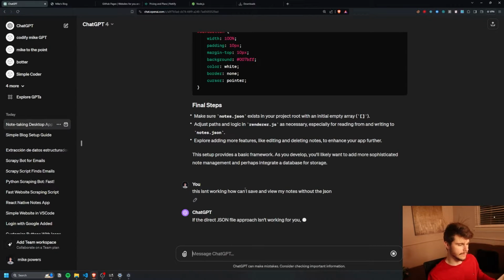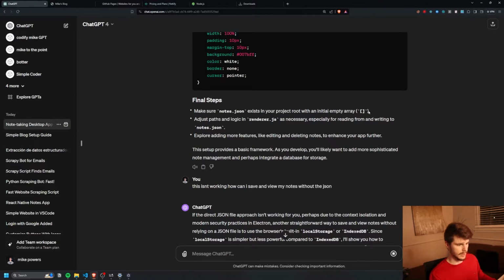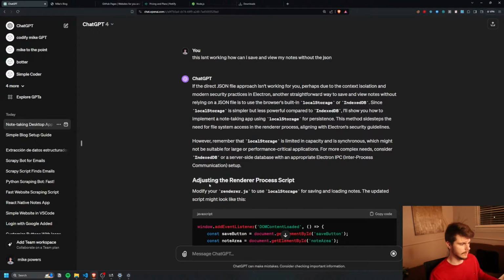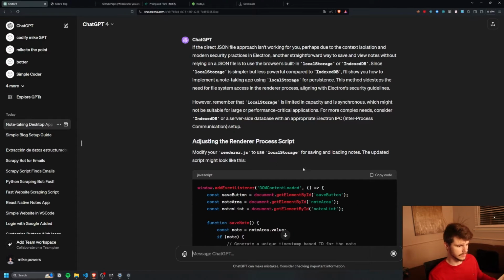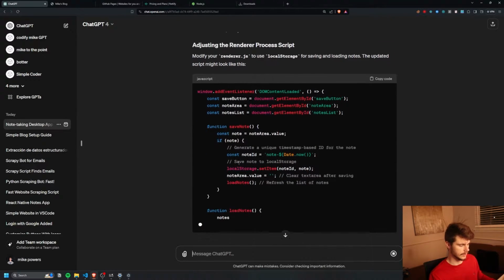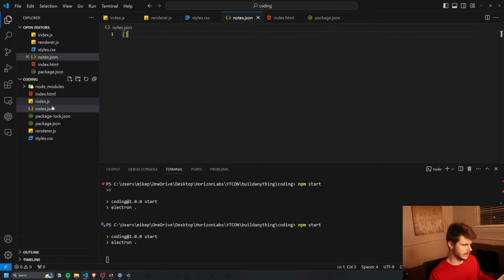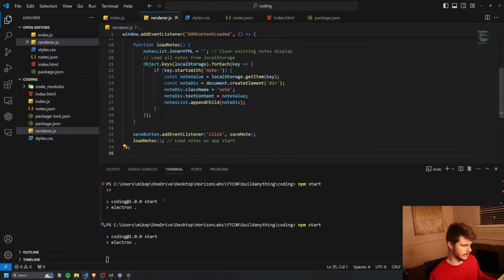How can I save and view my notes without the JSON? So that might be doing something a little weird to our application here, but let's just continue on. Modify your renderer.js to use local storage for saving and uploading notes. Okay, so we're gonna test this out. Sweet. So we can take this here. I'll put this in here.